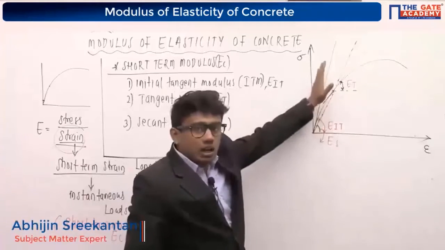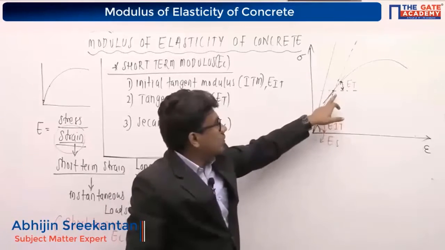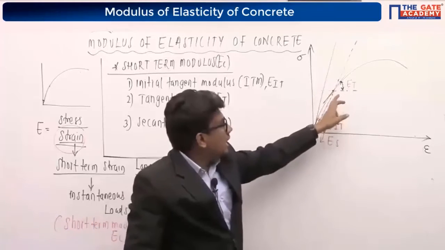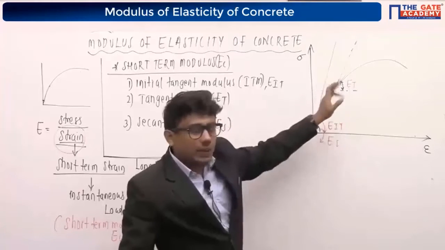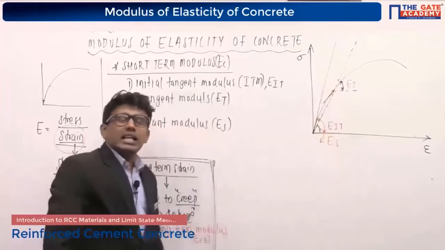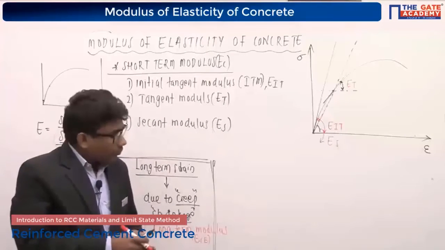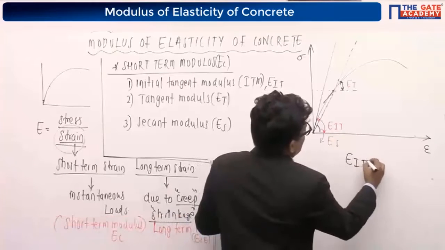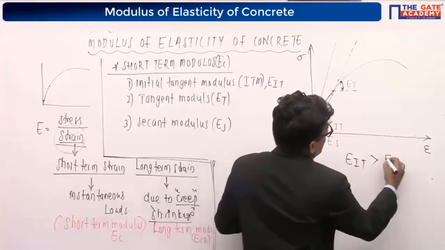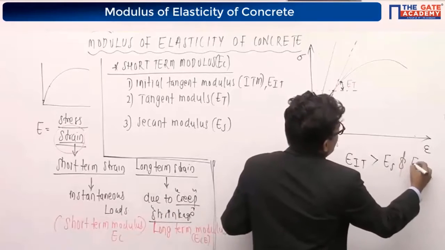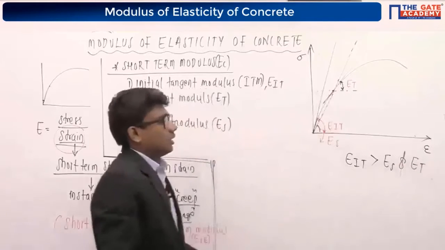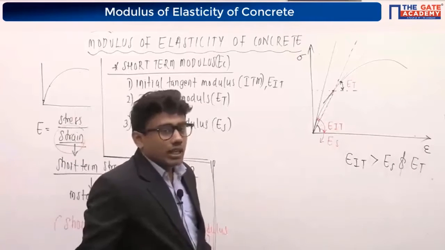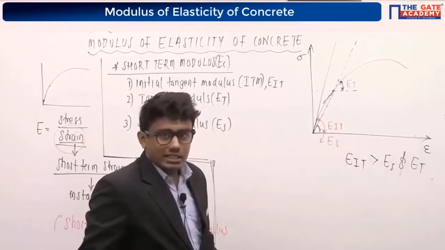From the origin, it is called initial tangent modulus. From a stress value, if I draw the tangent, the slope of the tangent is called tangent modulus. And if I connect those two points and draw a line, the slope of that line is called secant modulus. If you compare these three, you can observe that the initial tangent modulus will always be more than the secant modulus and the tangent modulus.